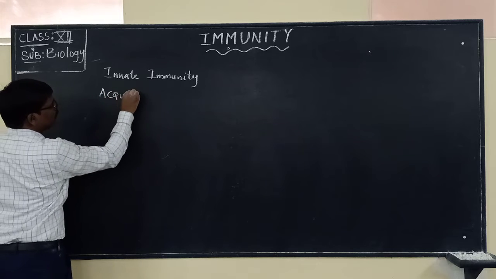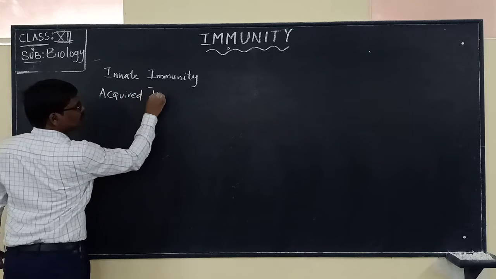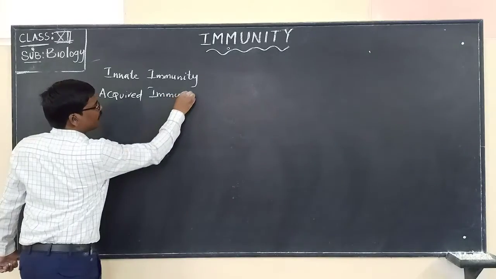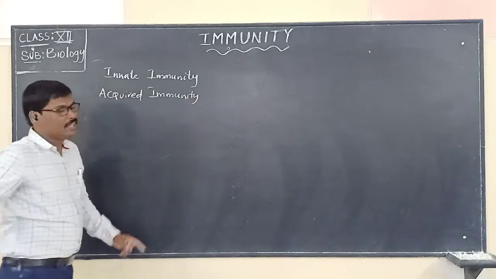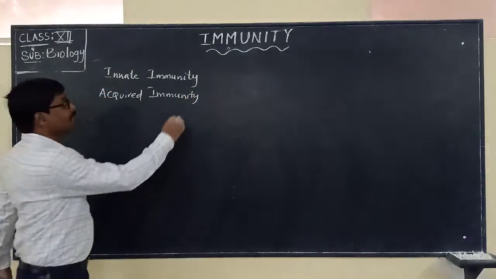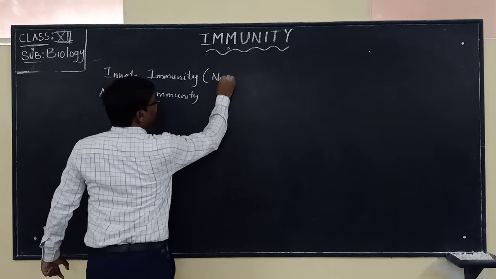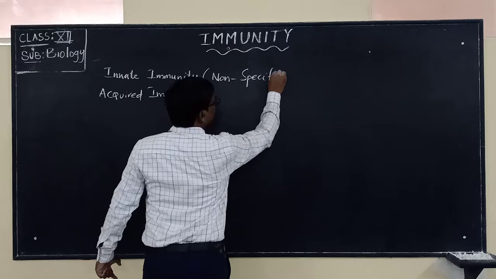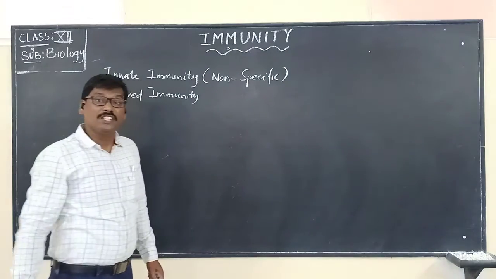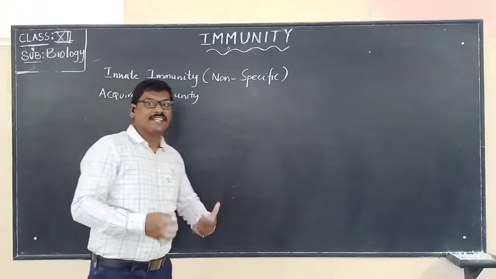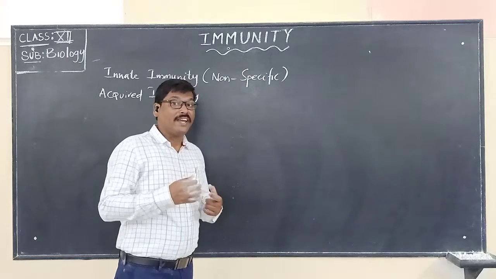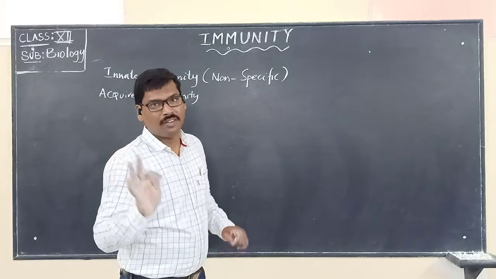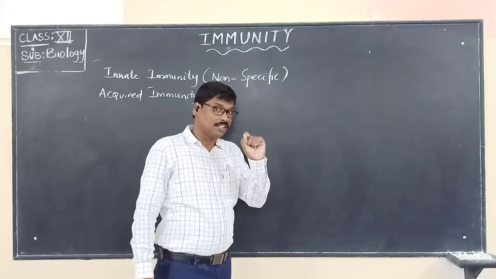And we have to remember two points when we talk about innate immunity and acquired immunity in the very beginning. Innate immunity is non-specific. Please remember this. Non-specific means what? It has the ability to fight against any type of organism or toxic substance.